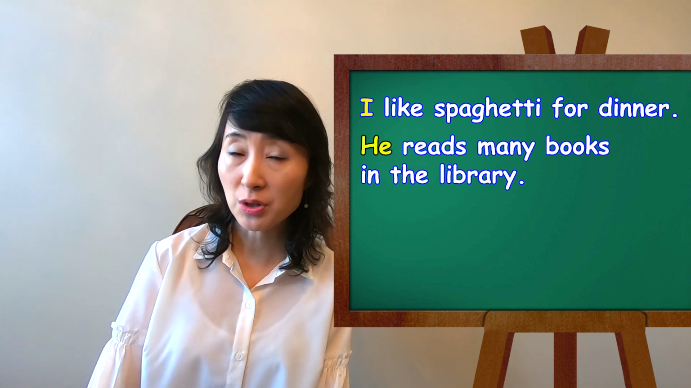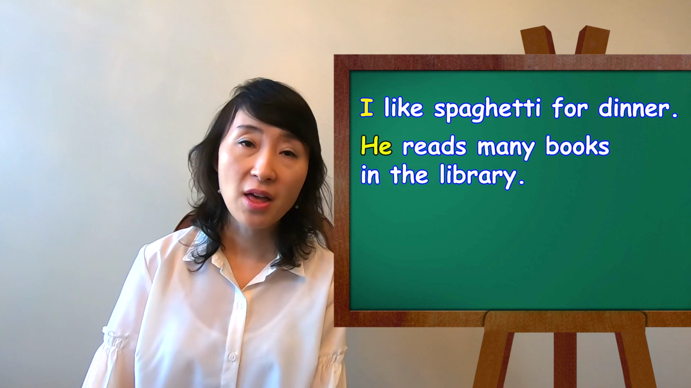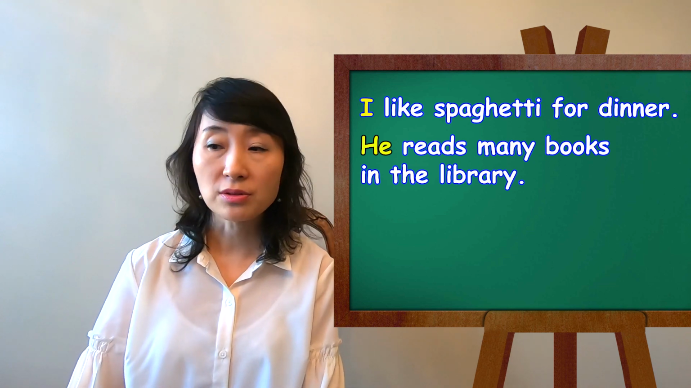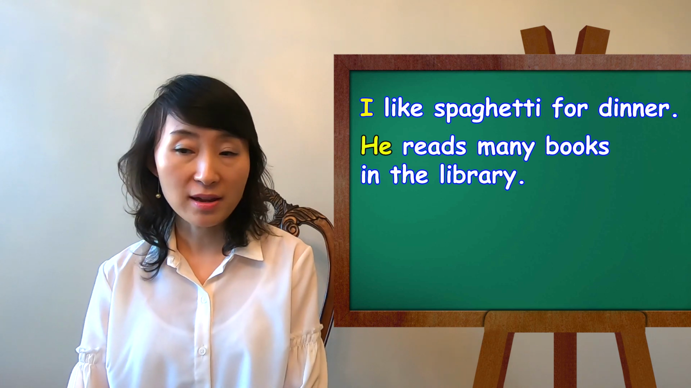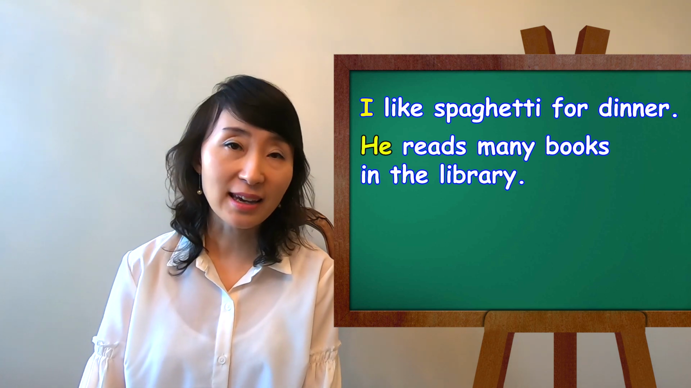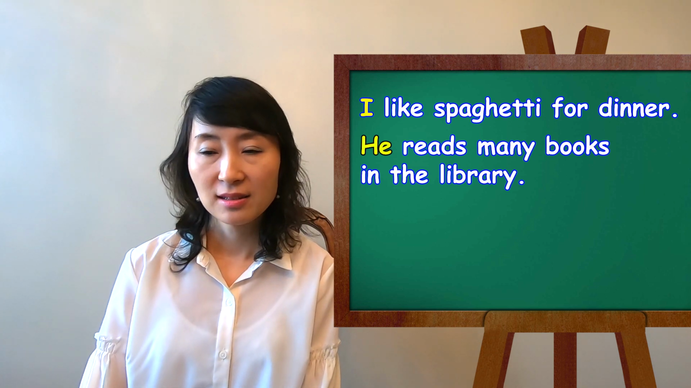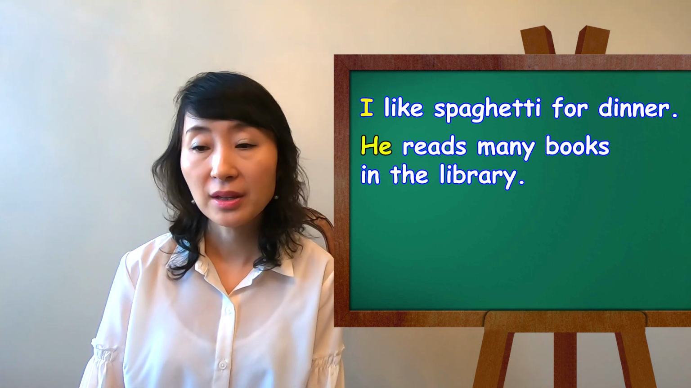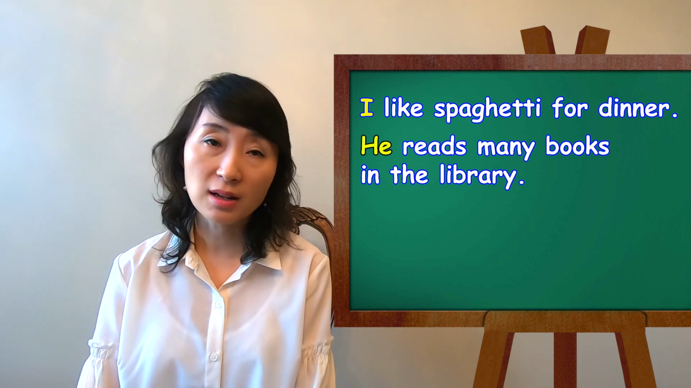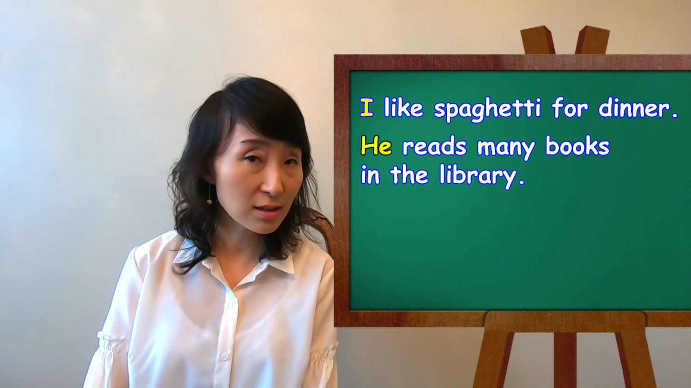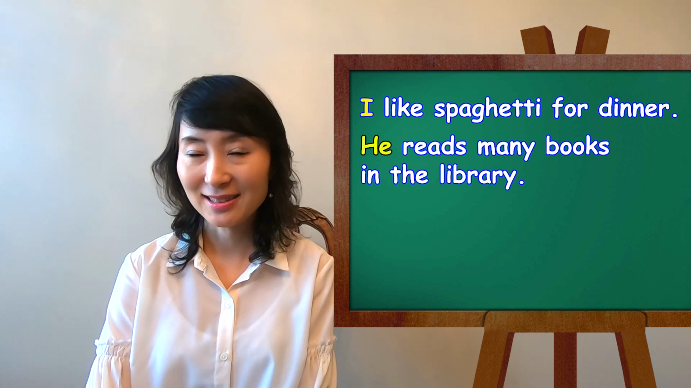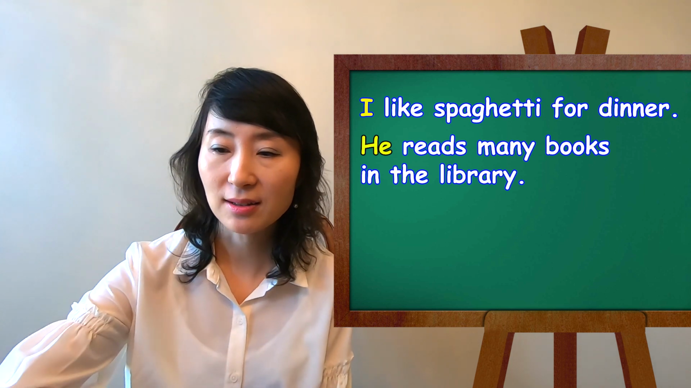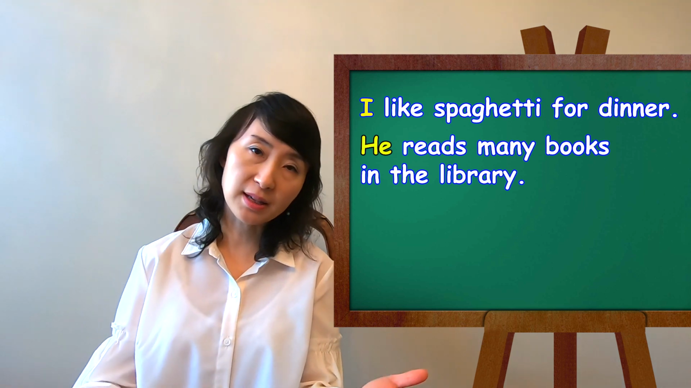Verbs are the action words in a sentence that describe what the subject is doing. I like spaghetti for dinner. Like is a verb. He reads many books in the library. What is the verb in this sentence? Reads. That's correct.